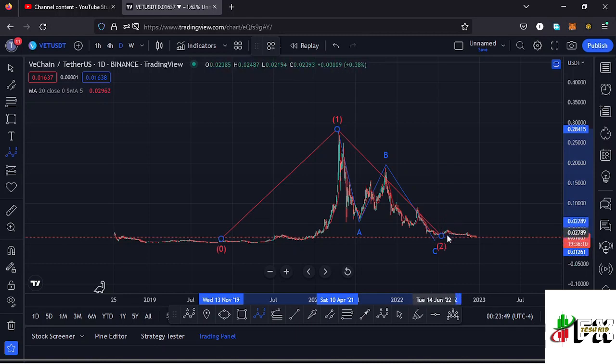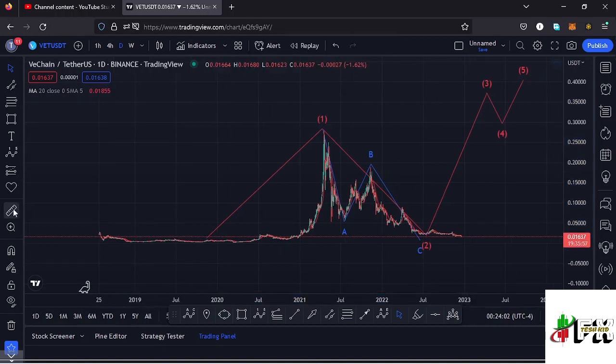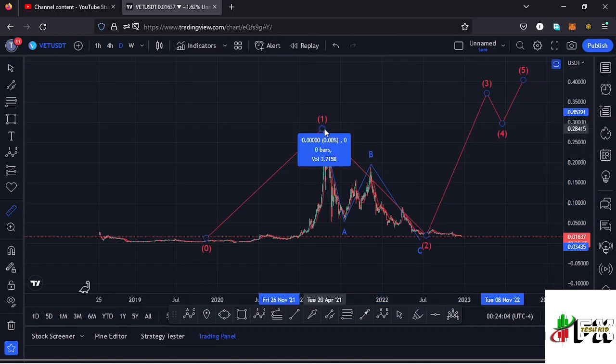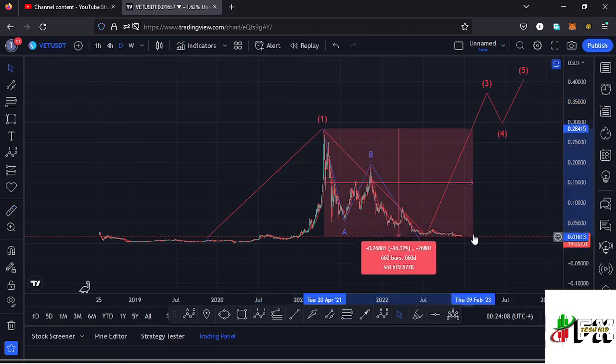And after seeing the formation of a higher Elliott wave count 2, whatever we expect next is a bounce to the upside in the formation of a higher Elliott wave count 3 before we see a wave 4, and then continue pushing even higher in the formation of that wave 5 to the upside. And giving you a measure from the all-time high, you can see that Vechain is down more than 94%, meaning there are chances that we might have seen the low for that higher Elliott wave count 2, and also very soon we might expect that bounce to the upside in the formation of this higher Elliott wave count 3.